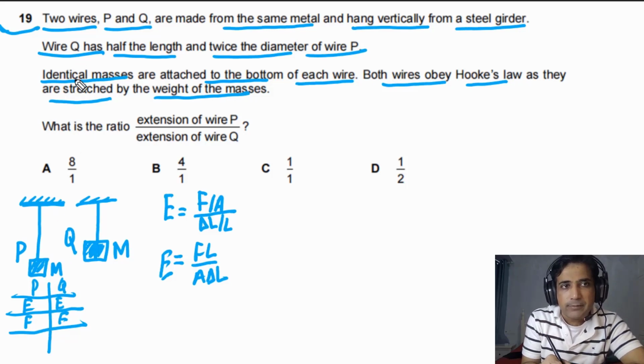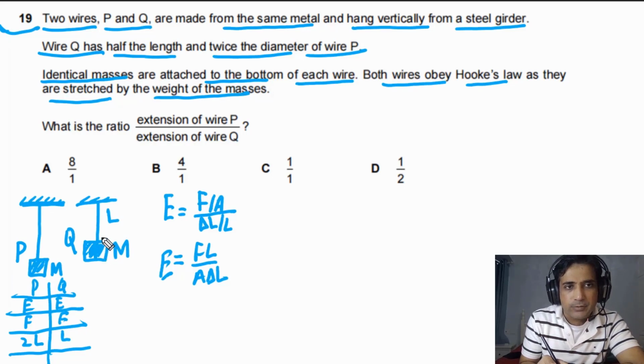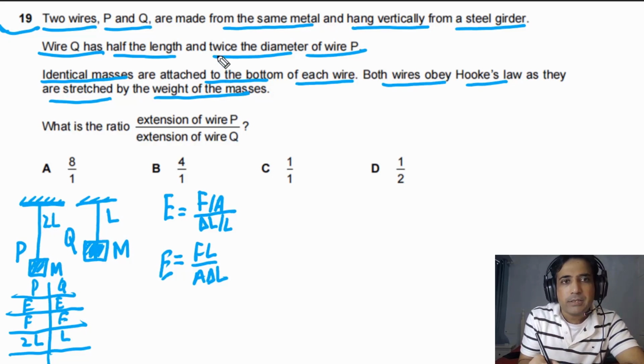Now imagine that the length of wire Q is, let's say, L. If the length of Q is L, then the length of P has to be 2L, because it is given to us that wire Q has half the length. So we have assumed the length of Q is L, so the length of P has to be equal to 2L. It is also given to us that Q has twice the diameter.